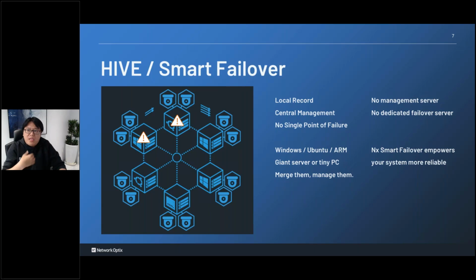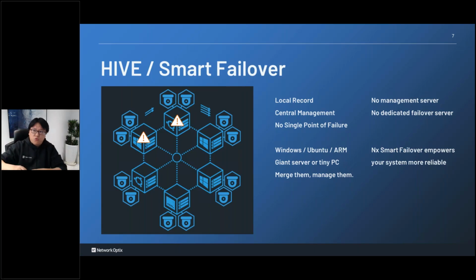So that means you don't need to send people to fix it very soon. You can gradually schedule it to fix your system. Let's say we don't want a single server failure to make the whole system fail. So this is our smart failover. We do N+1, in this case, 6 servers.